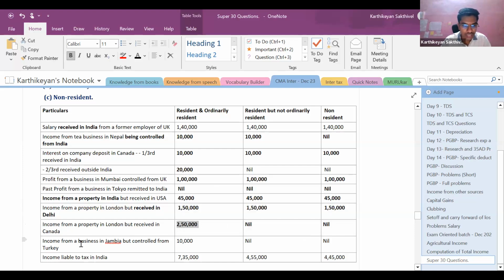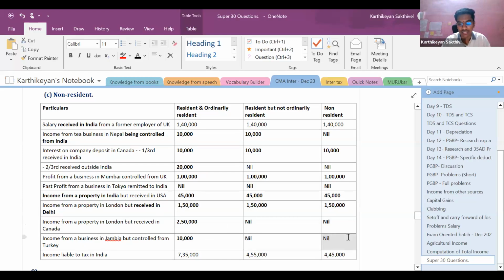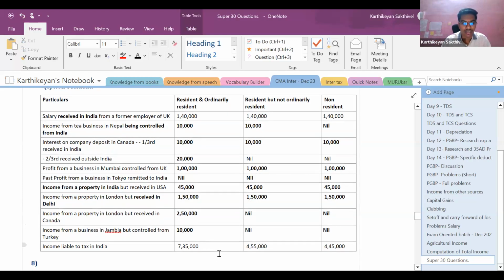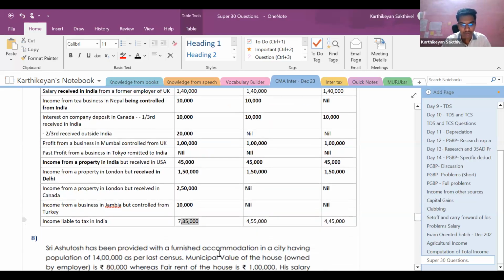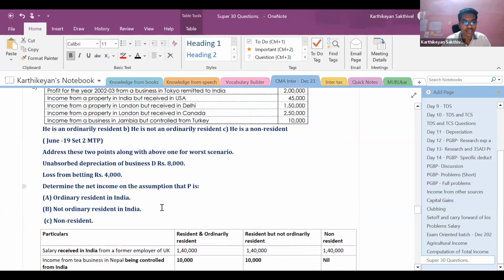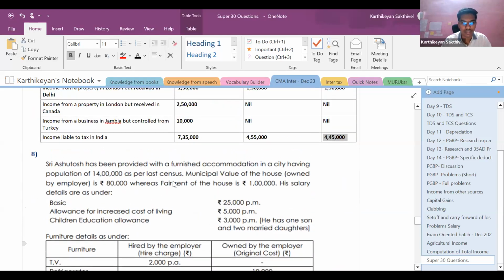Next point is income from a business in Jamaica, but controlled from Turkey. This is not taxable for both non-resident and not ordinary resident. It is taxable only for resident and ordinary resident. So with this, the question ends. The total income is 7,35,000 for resident and ordinary resident, for not ordinary resident it is 4,55,000, and for non-resident it is 4,45,000. Right? Okay.